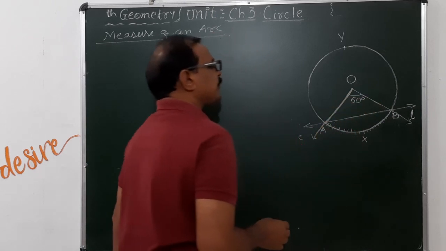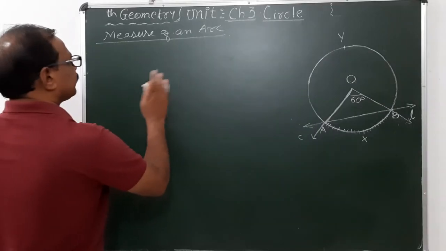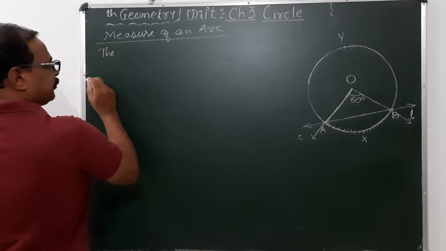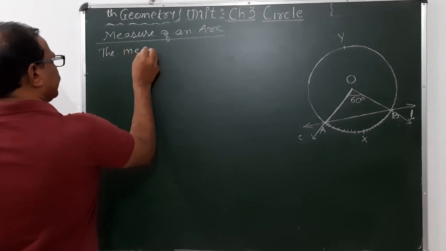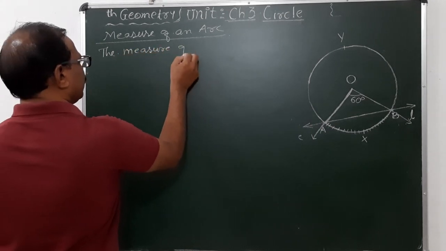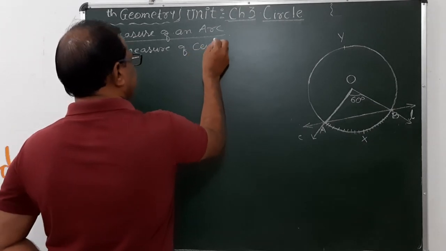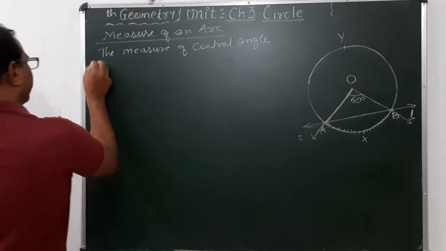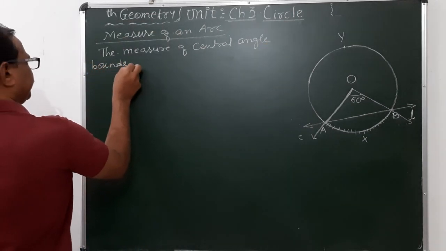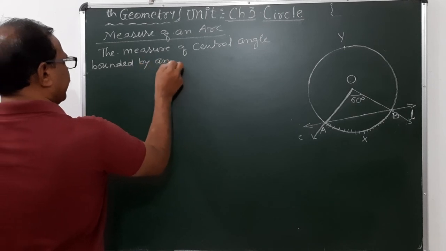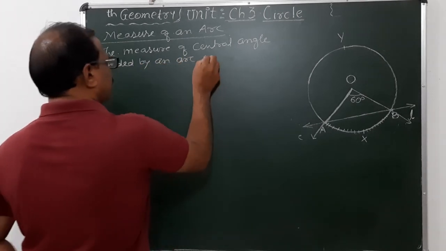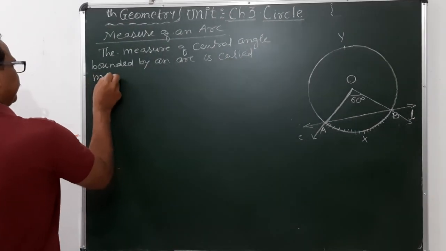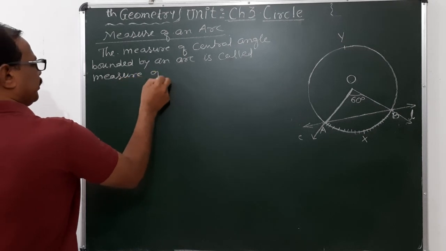The measure of the central angle bounded by an arc is called the measure of an arc.